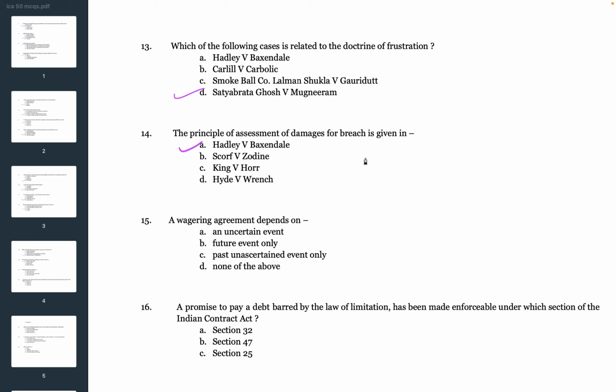Next question. A wagering agreement depends on A. An uncertain event, B. Future event only, C. Past uncertain event only, D. None of the above.